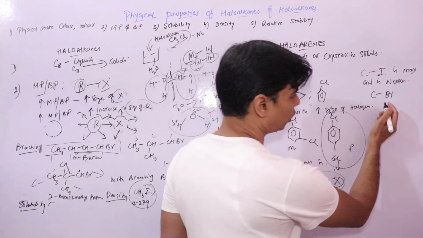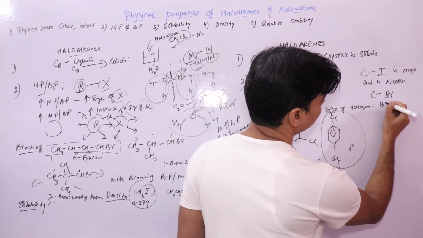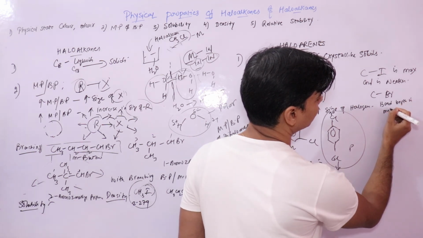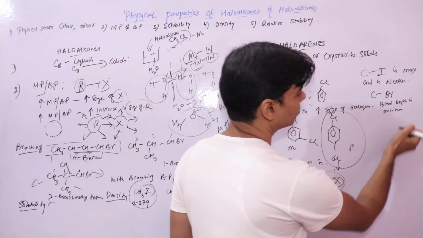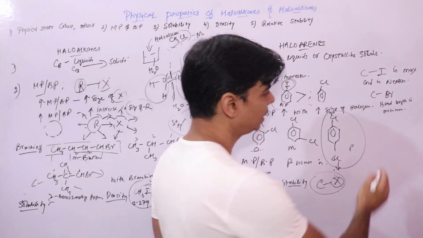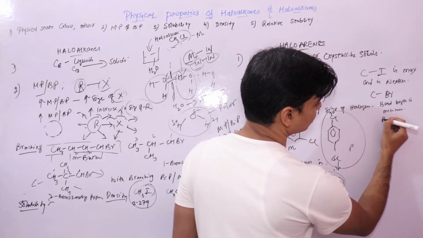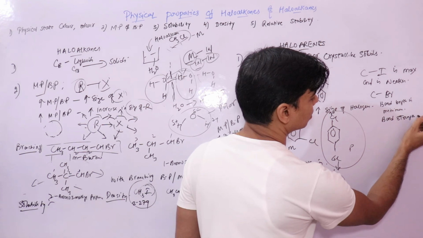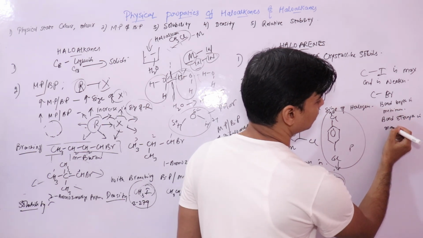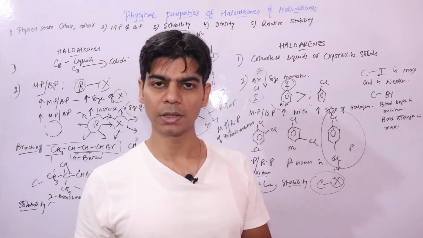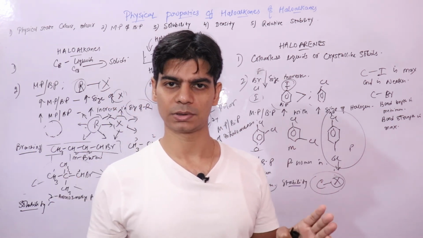Since fluorine is small, bond length is minimum with carbon among all these halogens, right? Since bond length is minimum, bond strength is maximum. Why? Because smaller bonds are stronger as compared to bigger bonds, right?